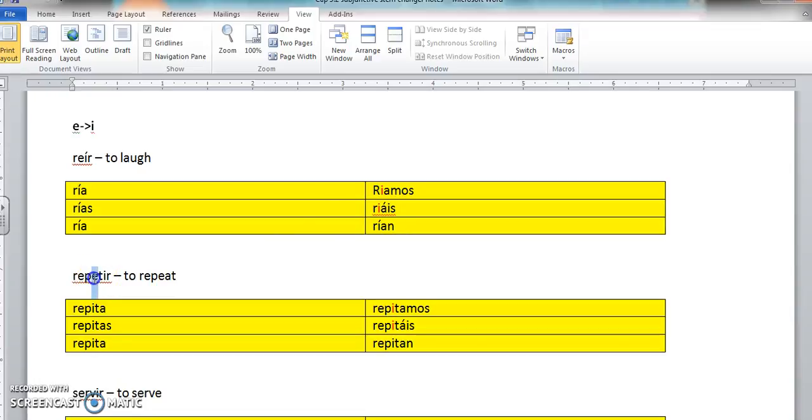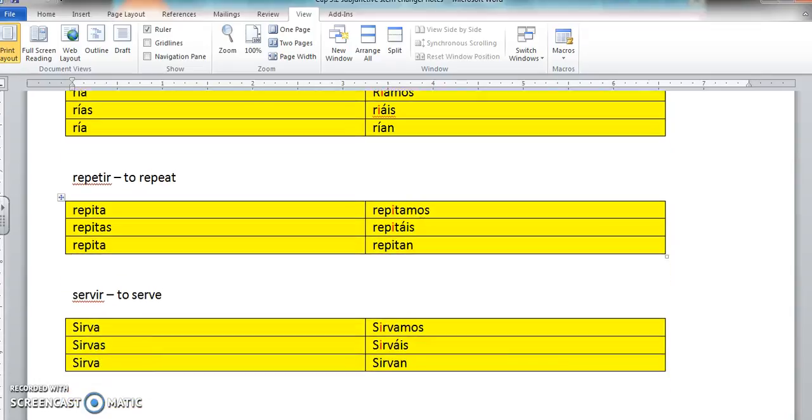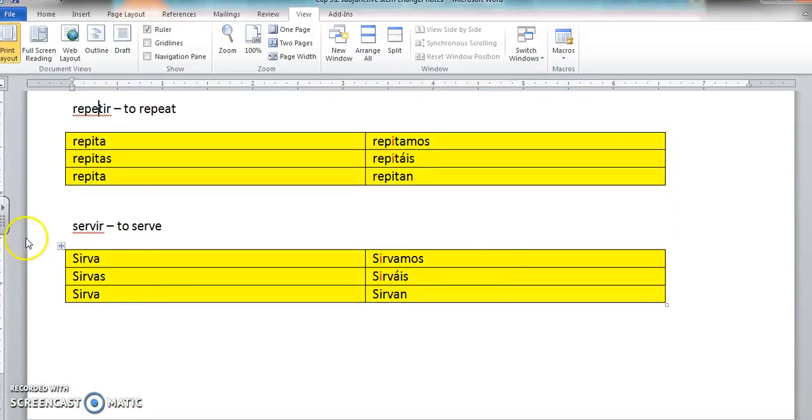Repetir, second E, goes to I in all of the forms, including outside of the boot. Servir, E goes to I in all of the forms, including outside of the boot.